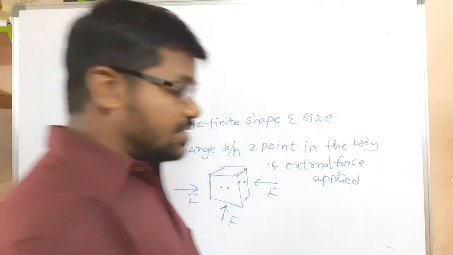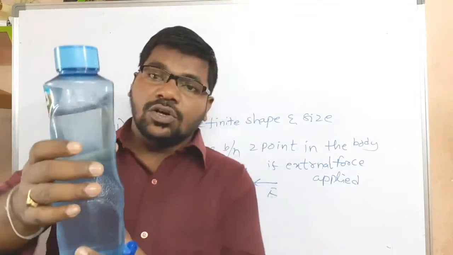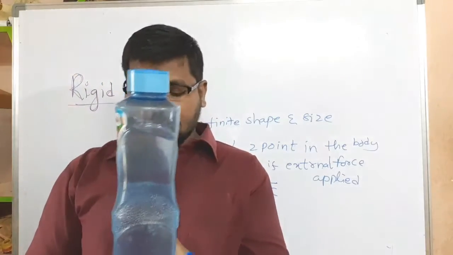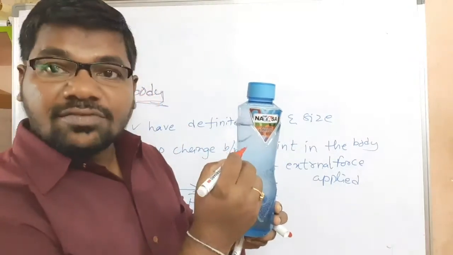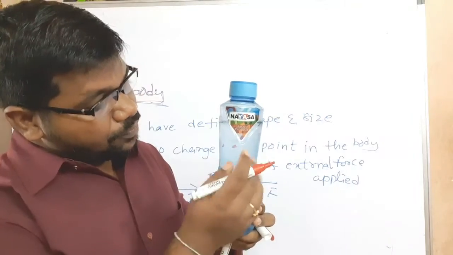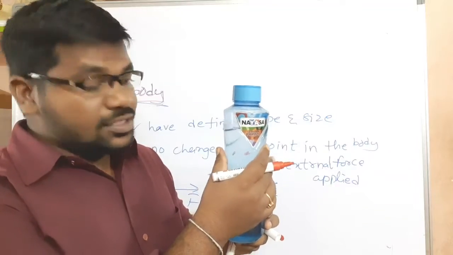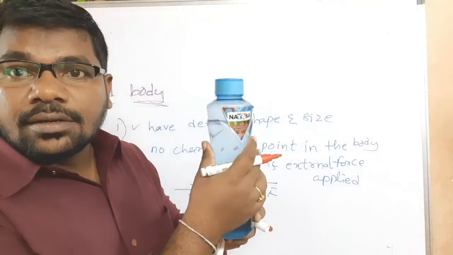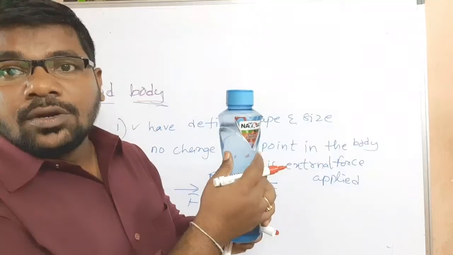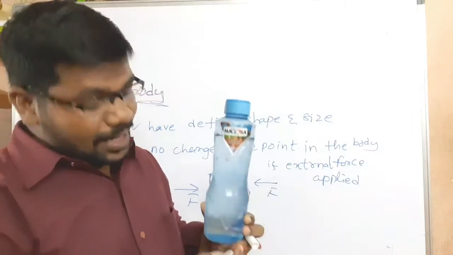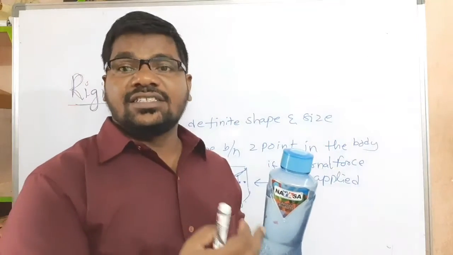Understand, my children? See here, this is a water bottle. Here we can consider two points, point 1 and point 2. If we apply force, these two points change. By observing these two points, they change because of the point of application of force, so we can't say this is a rigid body.